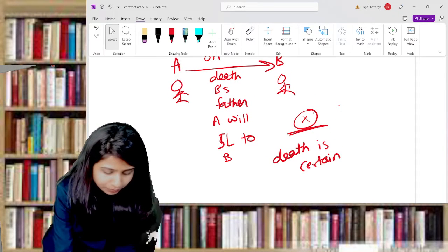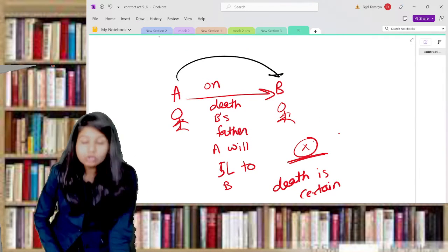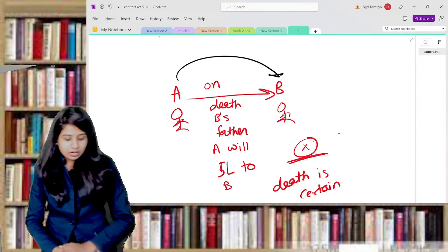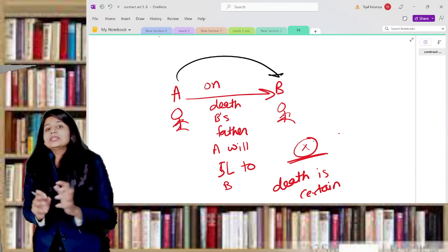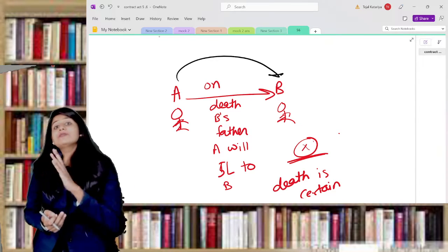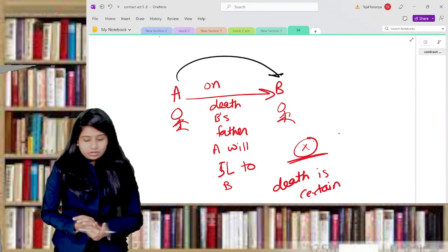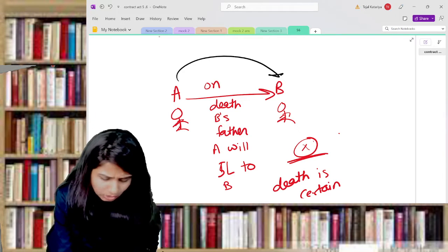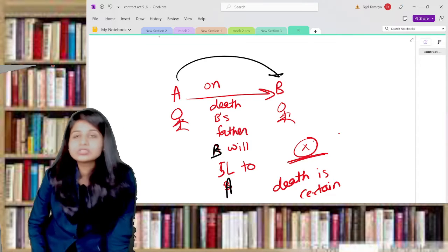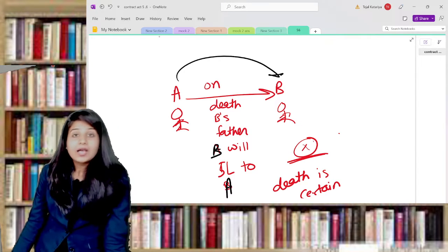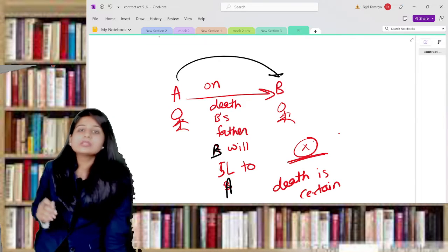A promises to B that on the death of B's father, B will pay to A. I'm just changing the characters a bit. Now the second example: on the death of B's father, if B's father keeps 5 lakh rupees, then B will pay this amount to A.